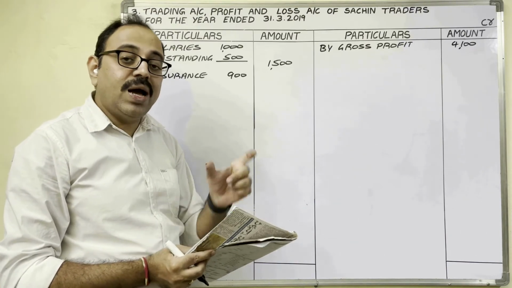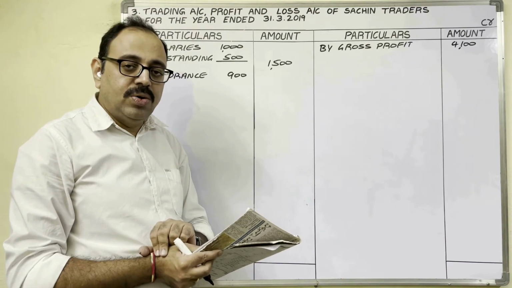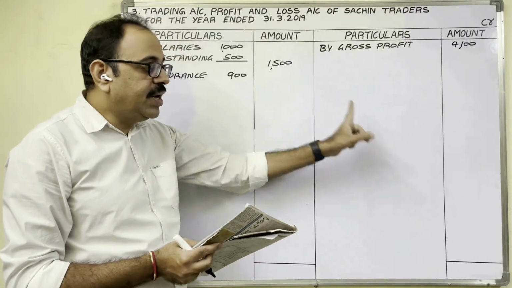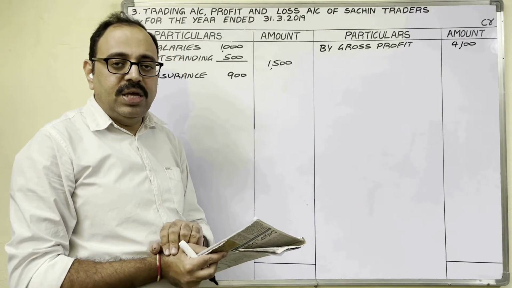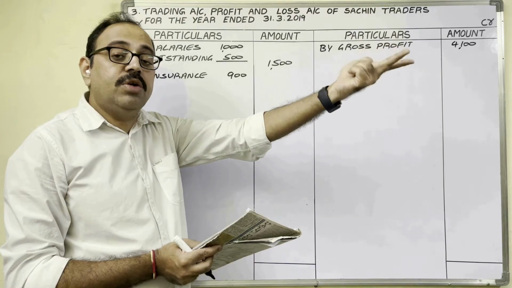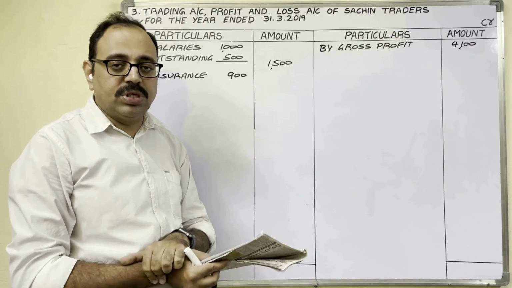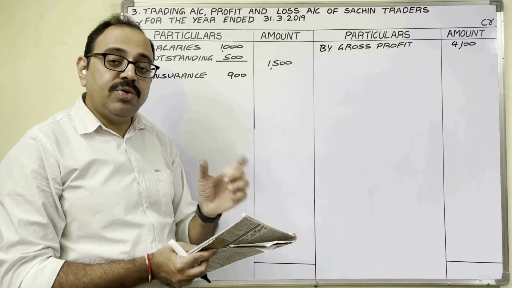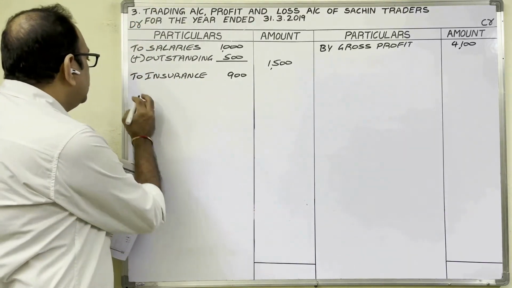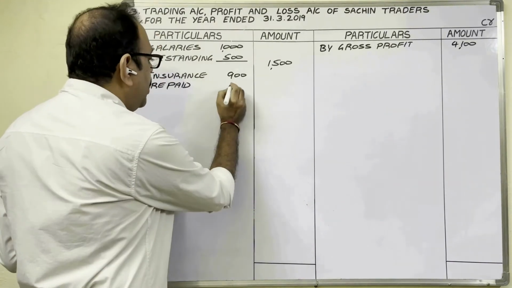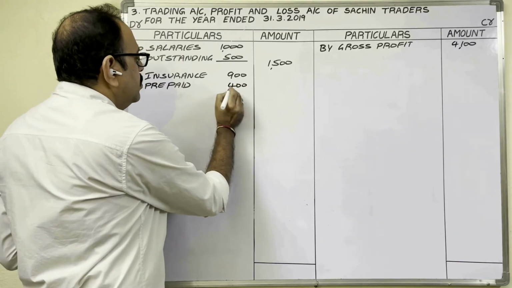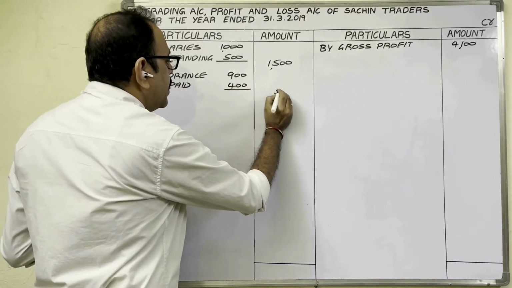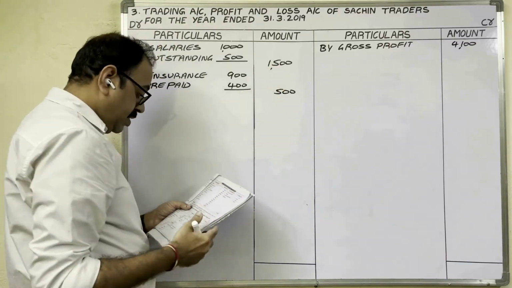If you want to know current year profit or loss, only current year expenses, current year incomes we should take. If any next year expenses or incomes are included in current year amounts, we have to subtract them. Therefore, prepaid insurance we have to subtract. Minus prepaid 400 rupees. In outer column 500.